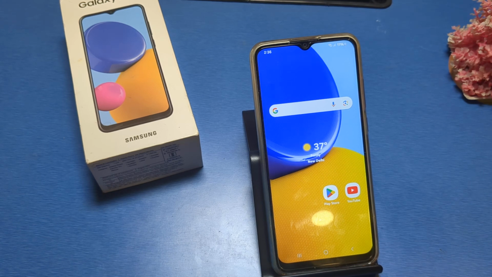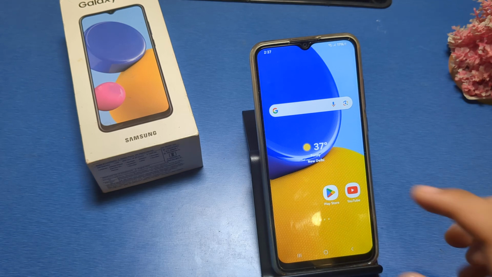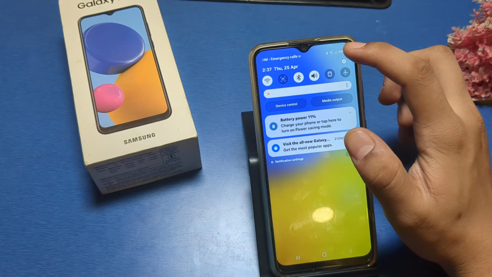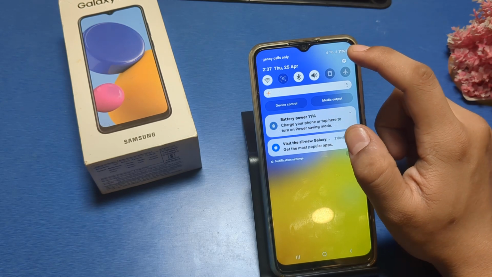In this video I will show you how you can fix your Samsung keyboard in Samsung mobiles if it is not working properly, if the mic is not working or the language is not changing, you are finding difficulty in typing, it is very laggy, or anything like that.